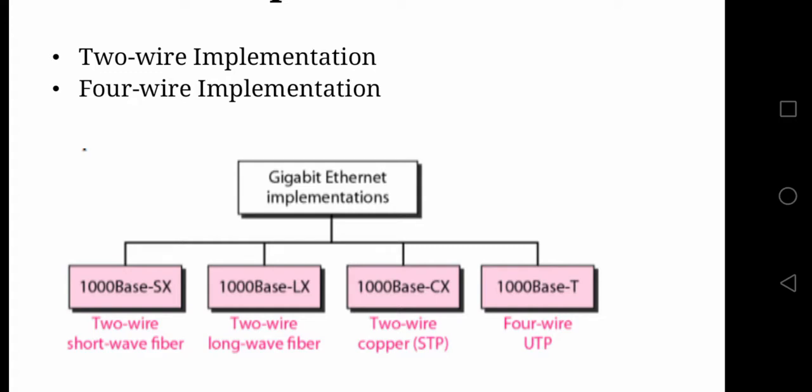1000Base-SX: S stands for short wavelength and X stands for fiber optical cable. Similarly, in 1000Base-LX, L stands for long wavelength, X stands for fiber optical cable. In 1000Base-CX, C stands for copper and X stands for shielded twisted pair wire. Then you have 1000Base-T, where T stands for twisted pair, that is unshielded, with the 4 wiring.